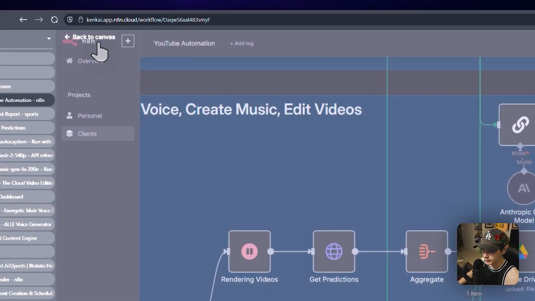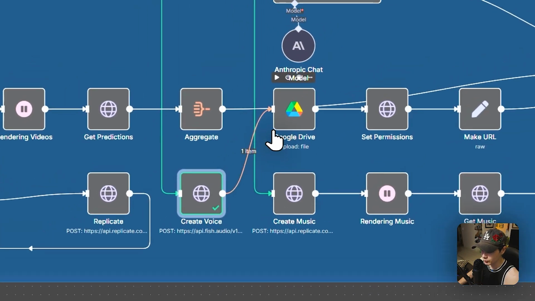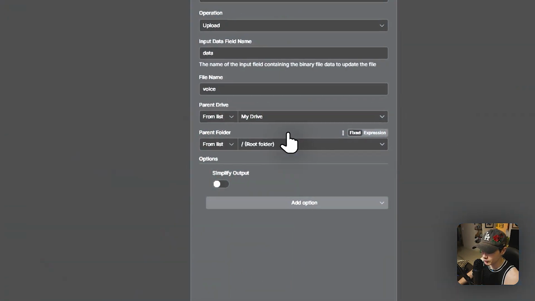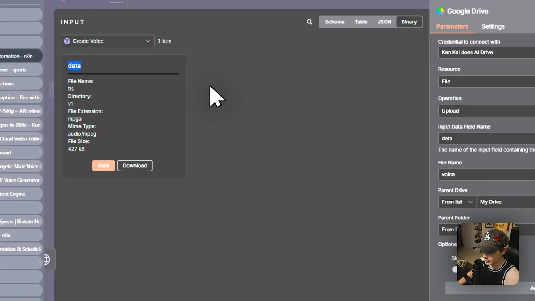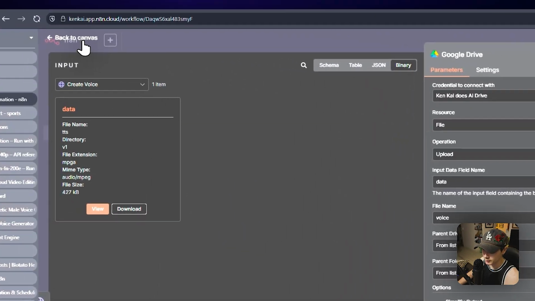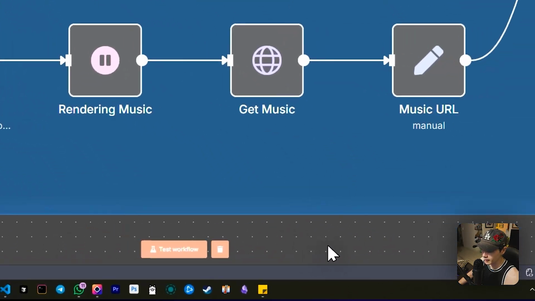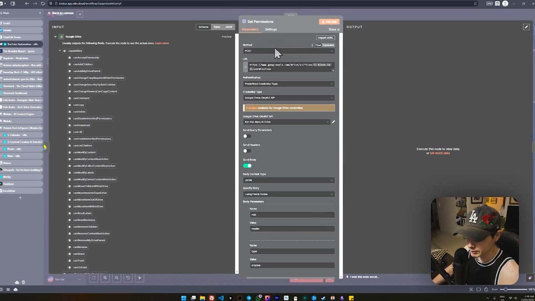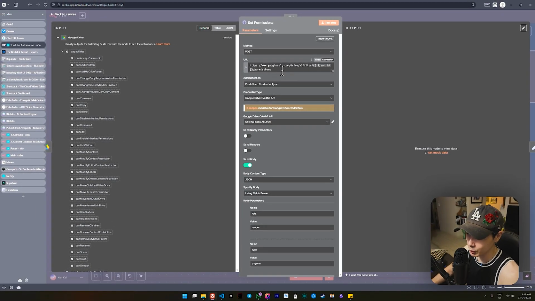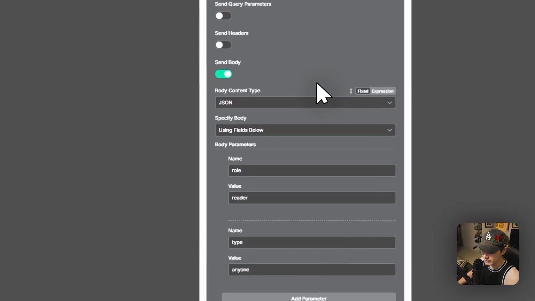So what I've done here is I've uploaded it to my Google Drive. Everything from the data is being uploaded to my Google Drive. It's then going through set permissions. I've used another endpoint for Google, and I've set the permissions on that ID. On the ID of that file that I just uploaded, it's going to then set the permissions.